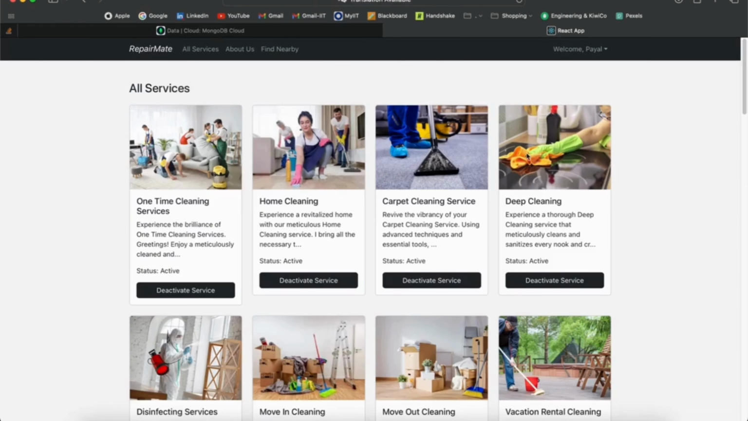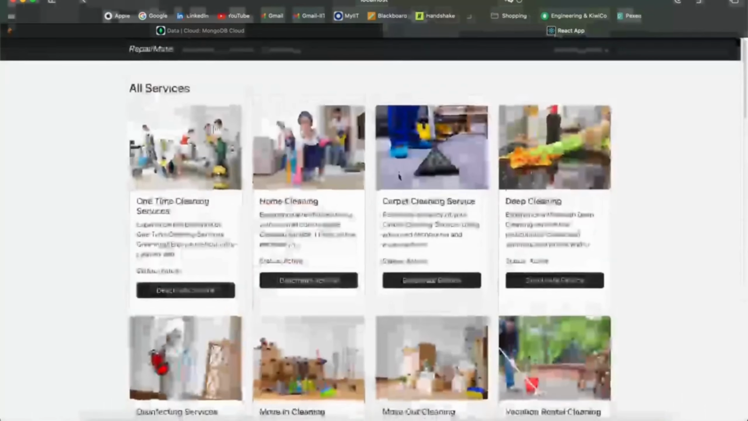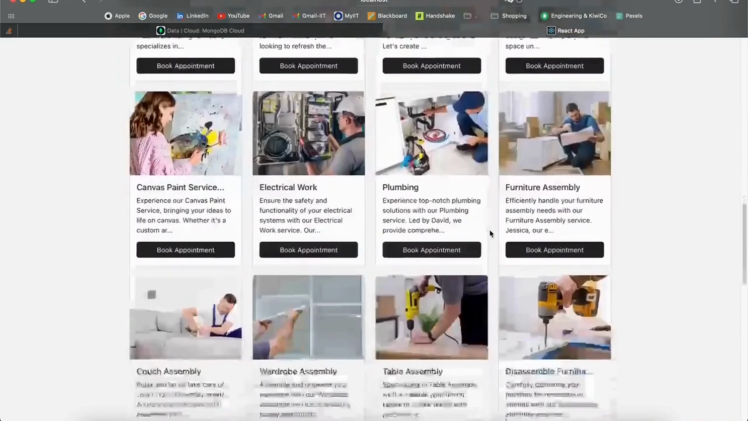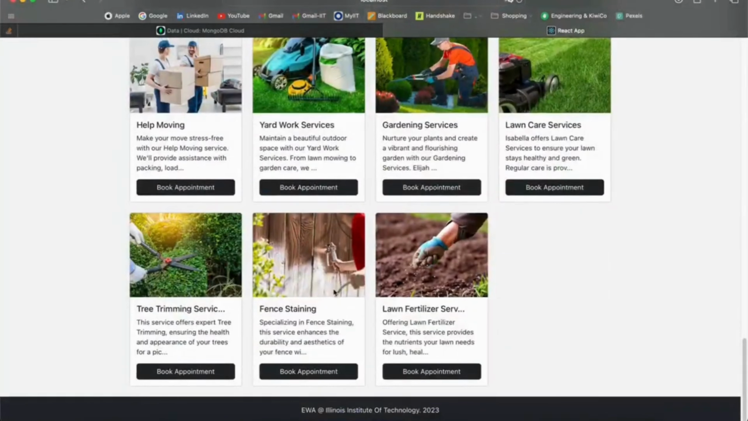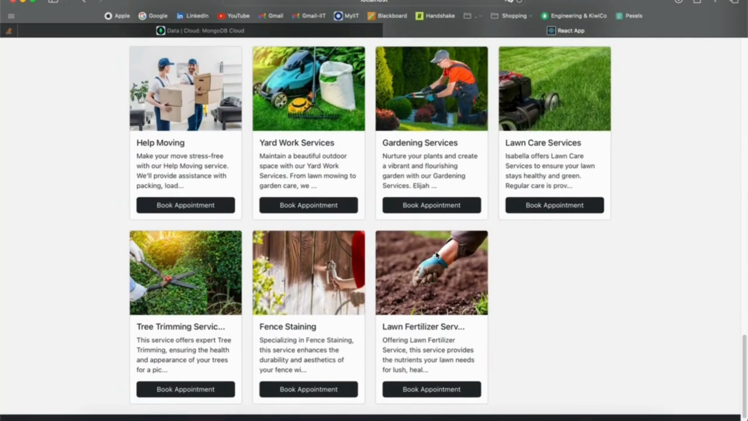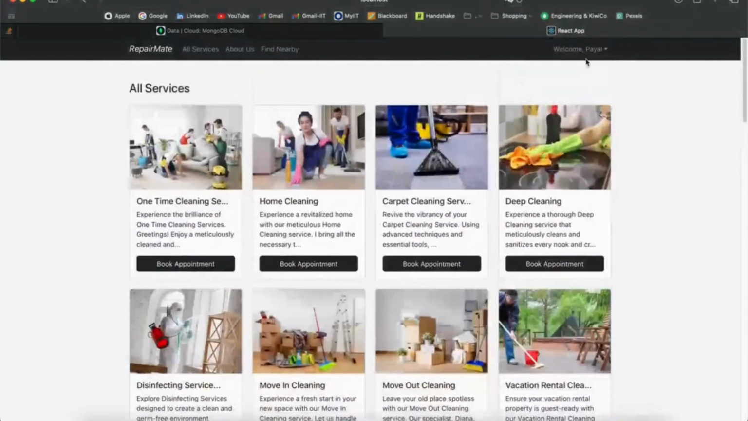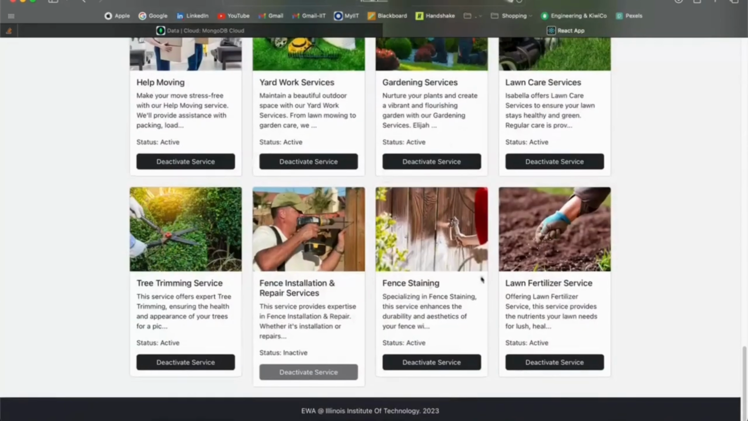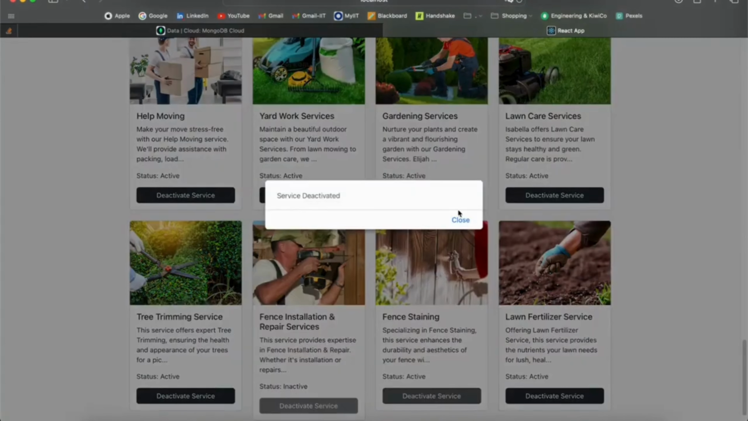Next, we have the Services section. Here, the admin can manage all services available on the platform. The admin can also deactivate services whenever necessary. For example, if the fence staining service is deactivated, customers will no longer see that service while booking appointments. This allows administrators to control service availability dynamically.